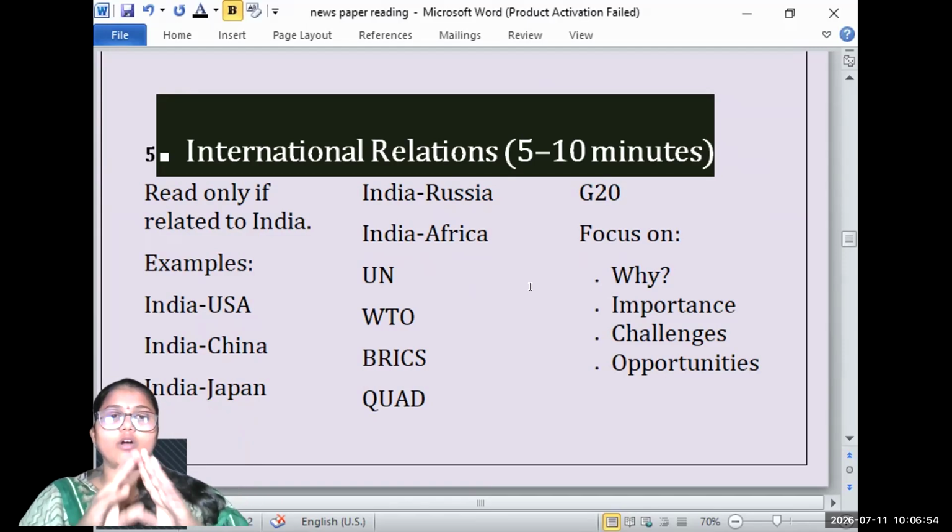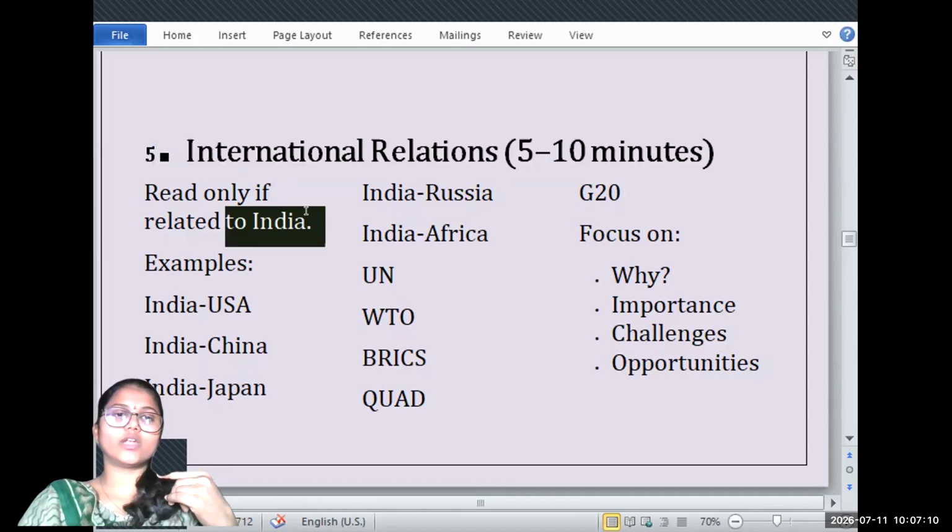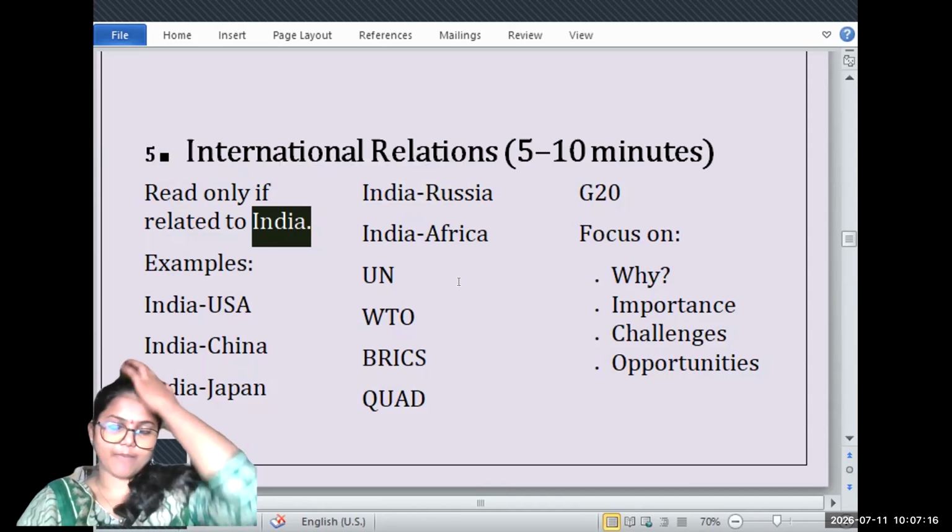So what you're supposed to do is, when you are reading newspapers, be thorough with the news related to IR, international relations, because it's there in GS2. Read the news which is directly or indirectly impacting India. For example, the Russia-Ukraine war.